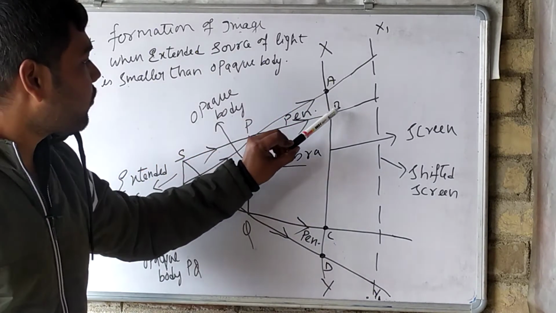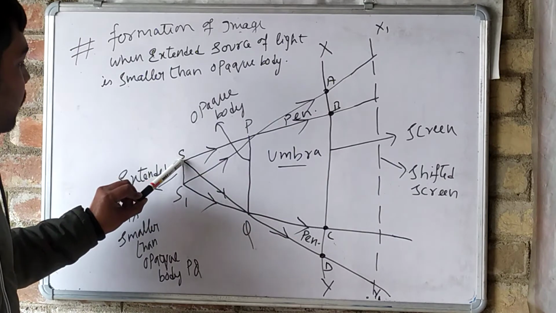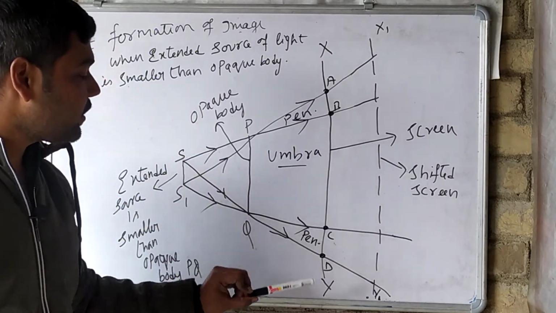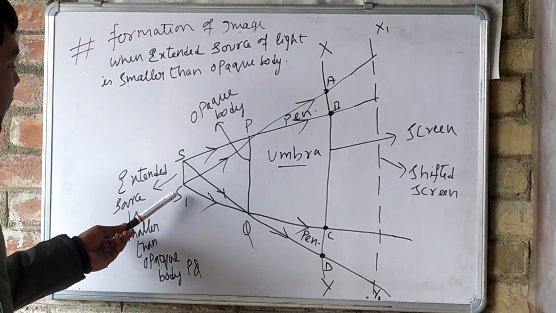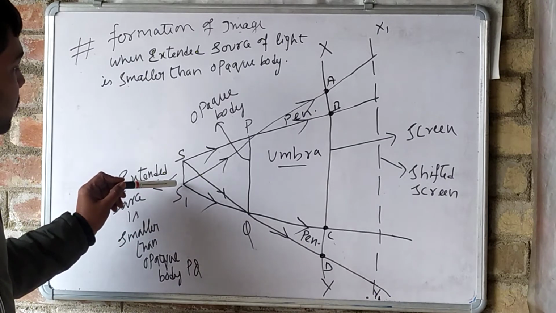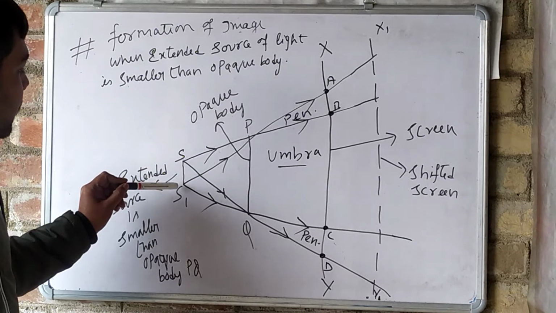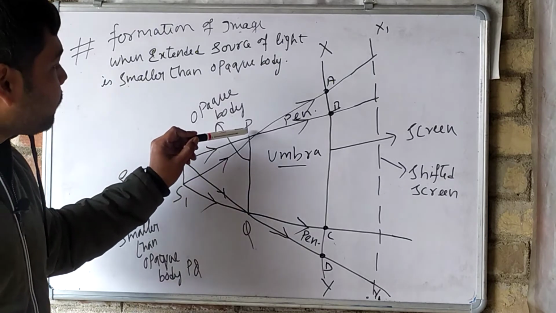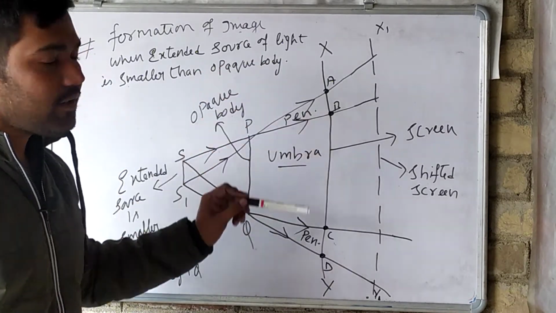S to P and fall on the B in the screen. Another from S to Q and fall on the screen at D. Now from S1, again two paths will emit. From S1 to P and fall on the screen at A.